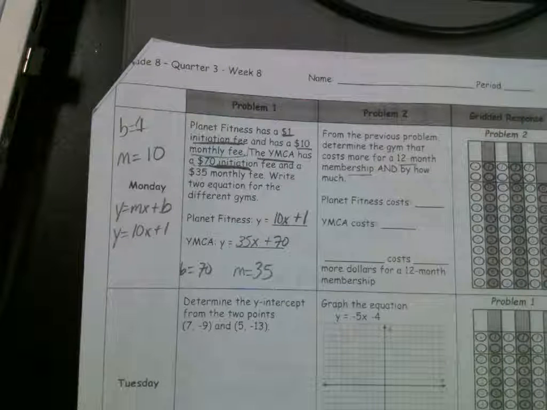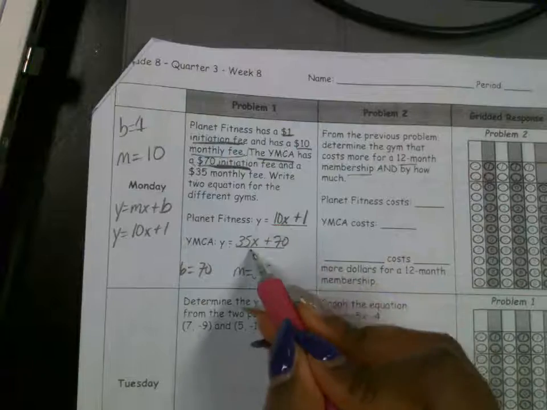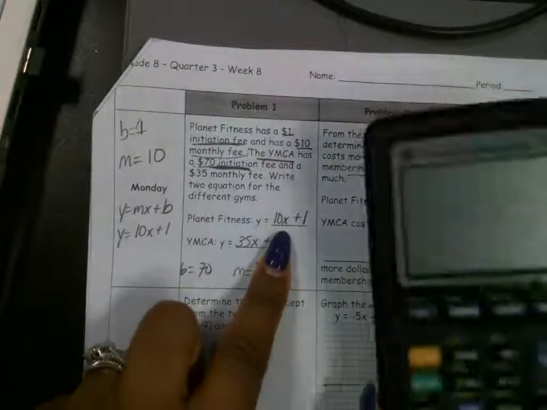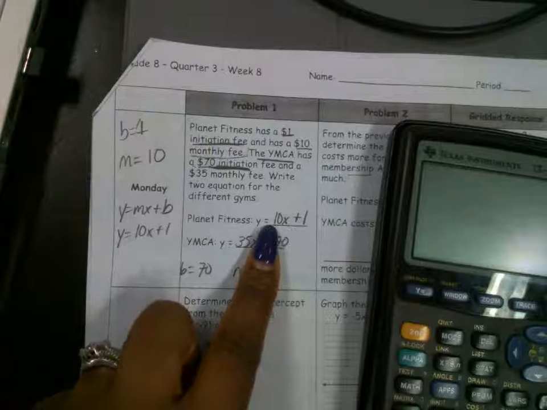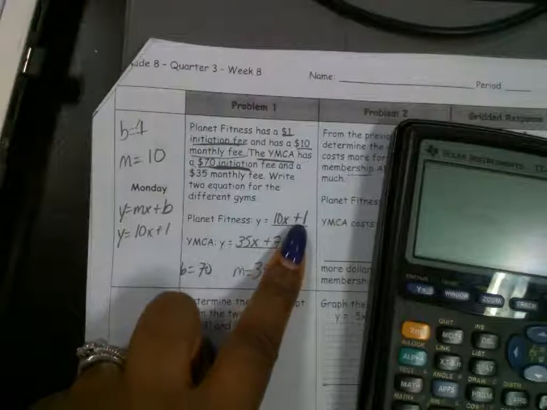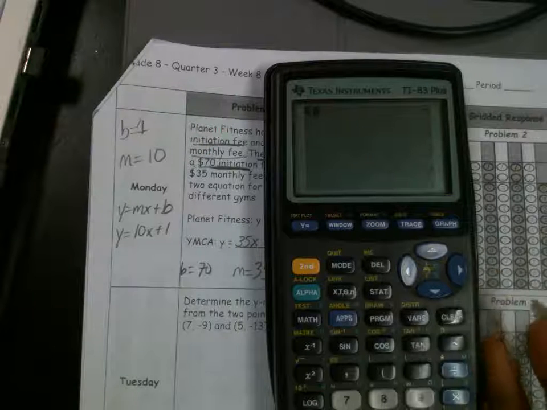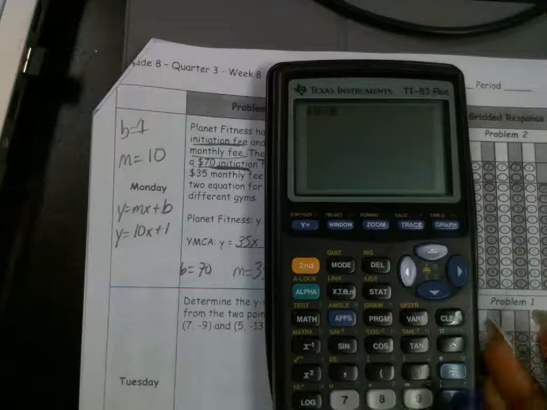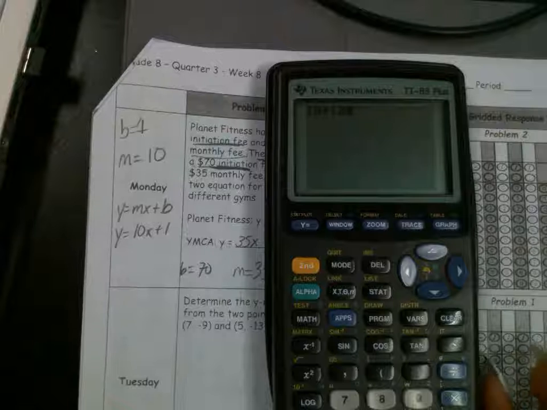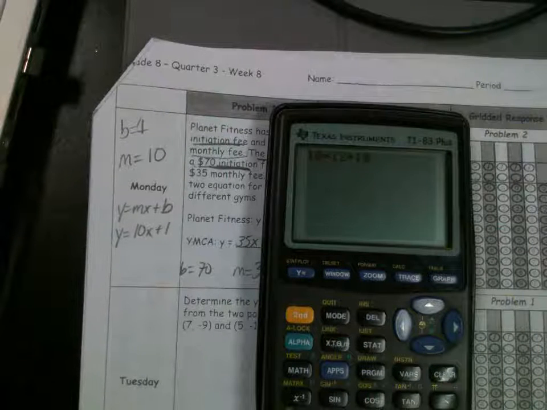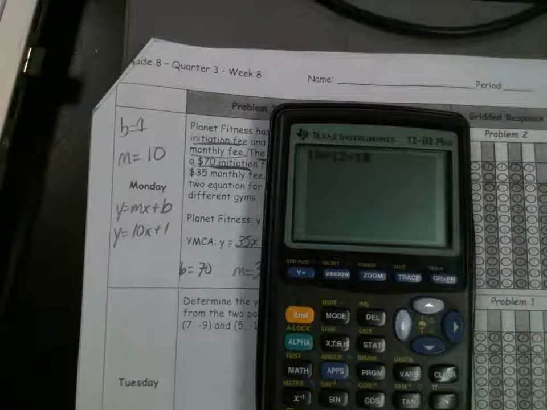All right, so let's find the totals for 12 months first. So we have to substitute 12 for each equation to figure out what the total amount is. So let's do Planet Fitness first. 12 months, so that's 10 times 12 months plus $1. So let's type that in our calculator. $10 per month, so that's 10 times 12. Plus, you automatically have to pay the $1. Type that in. What do you get for 12 months? How much is that going to be?